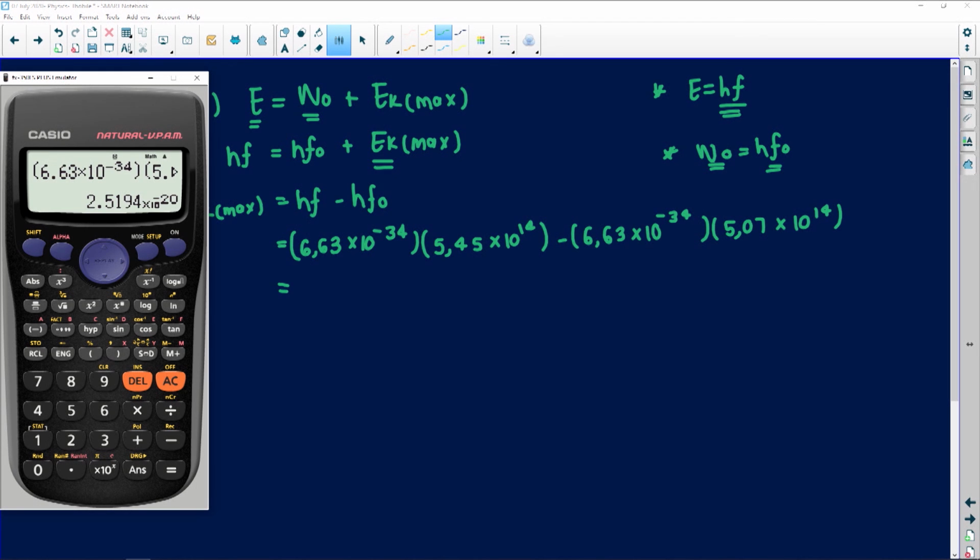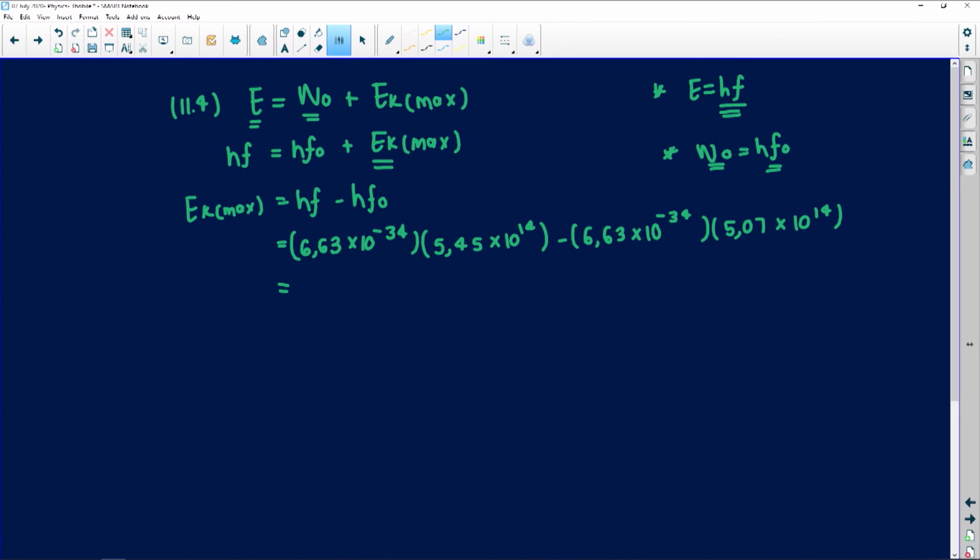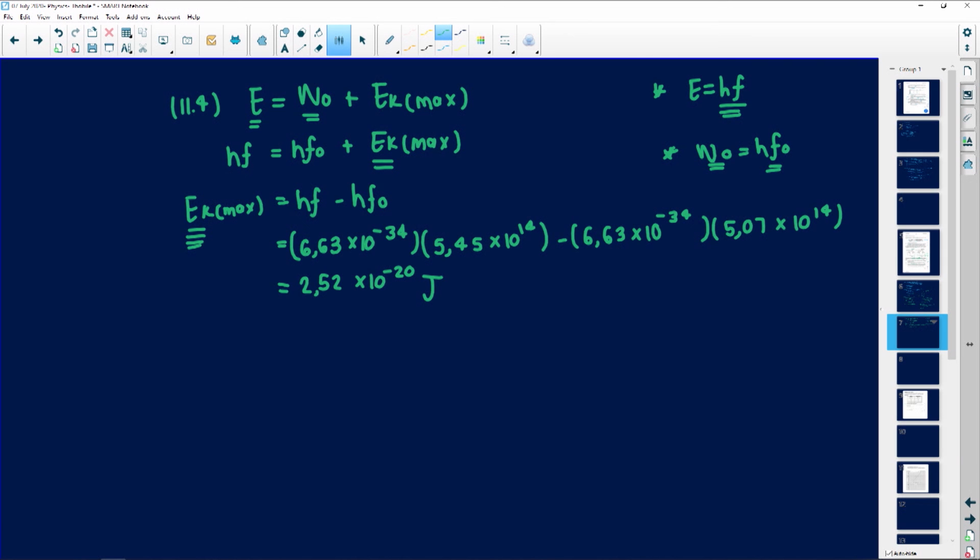And then this is the answer that I get. This is going to be 5.2 because the 9 will change the 1 into a 2. Remember to always leave it in 2 decimal places, times 10 to the negative 20. So my kinetic energy will be 2.52 times 10 to the negative 20. Remember, when you're talking about kinetic energy, the SI unit is joules. So let's see the next question.